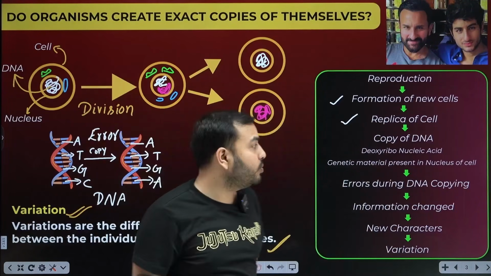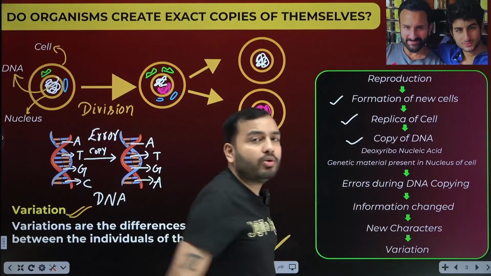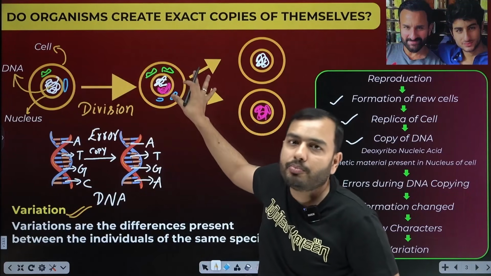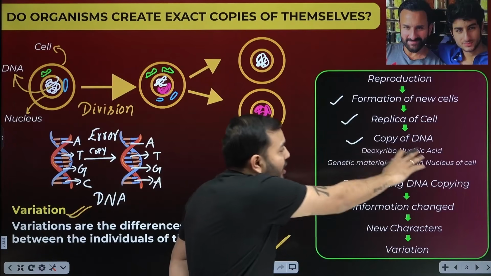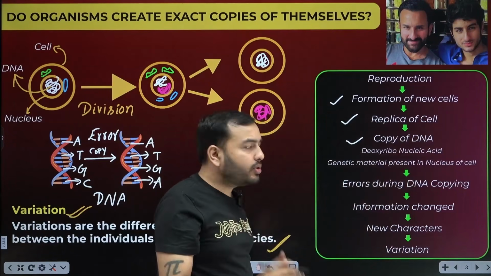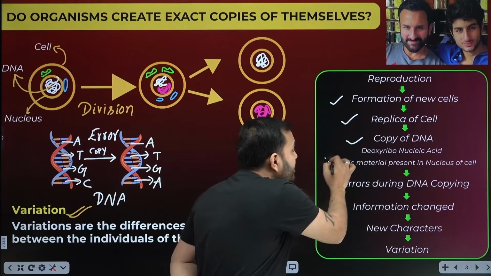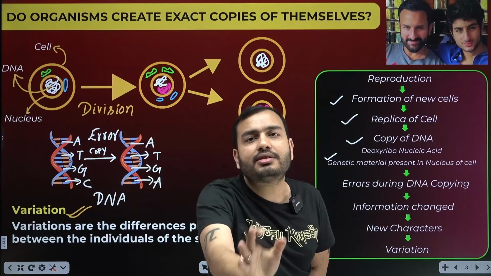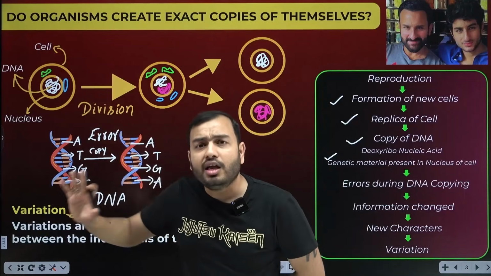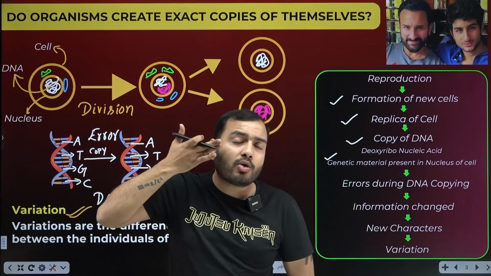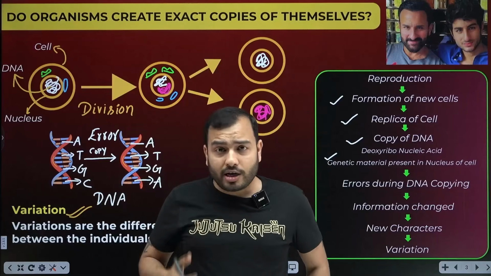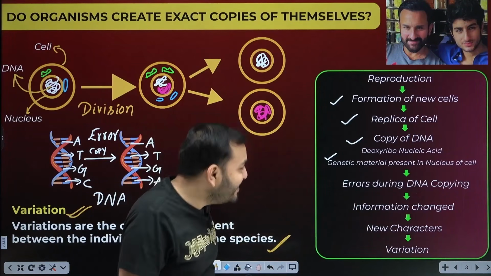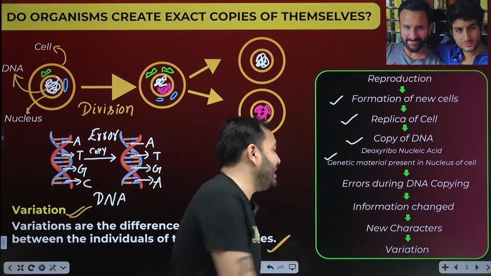Cell division started happening. There will be a copy of DNA in this way. If the cell makes its copy, it will copy the nucleus, so it will copy the DNA. Acha. What is DNA? It is deoxyribonucleic acid, genetic material present in the nucleus of the cell. All your characteristics are decided by genetic material. These are billions of codes. From the combination of these codes, the color of your eyes, the shape of your nose, your belly, your feet, everything is decided. Yes, everything.